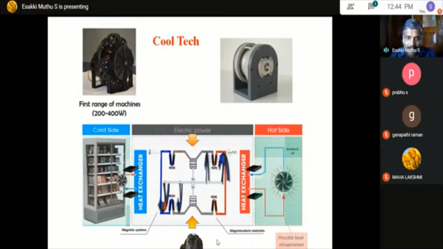And the heat exchanger, there is a heat and cold side, so that will remove the heat and cold. And that is the process. If you see here, 1, 2, 3, 4, which represent the different magnetocaloric materials. Okay.